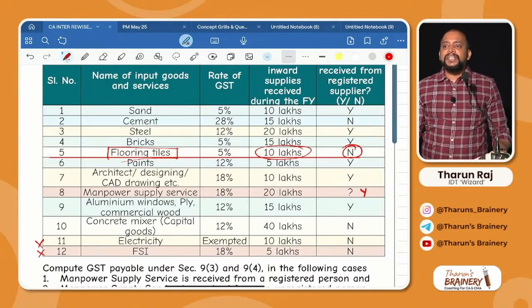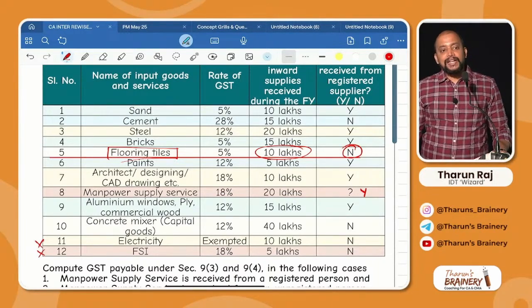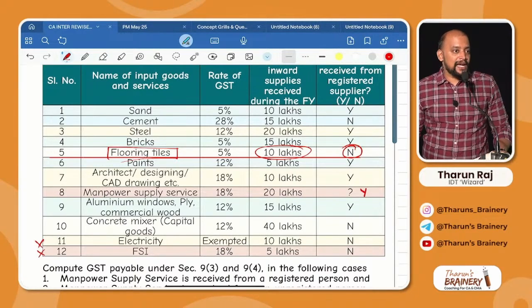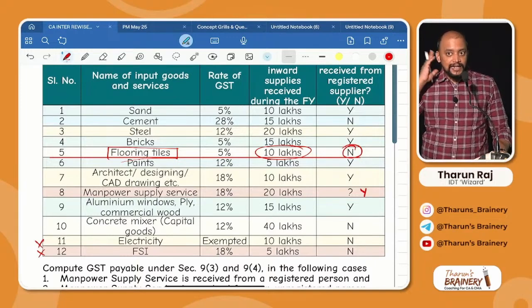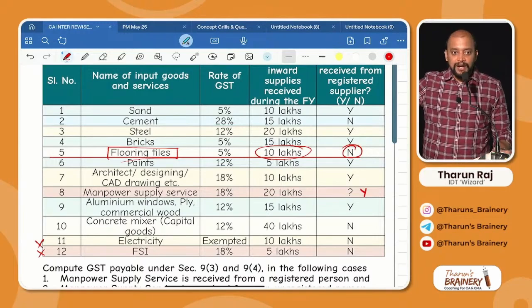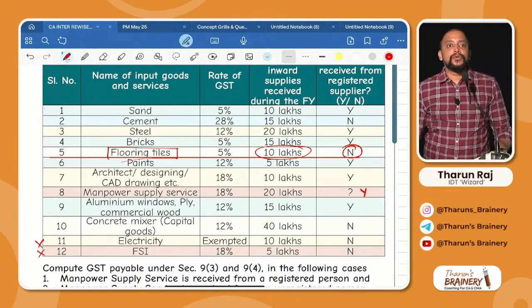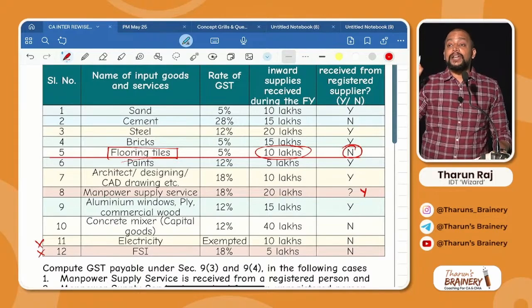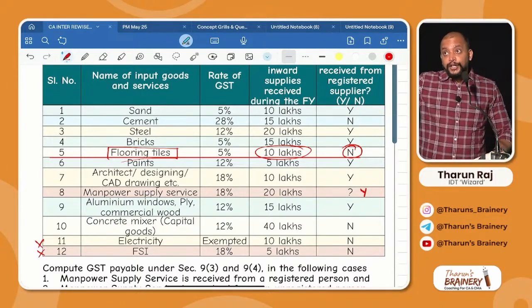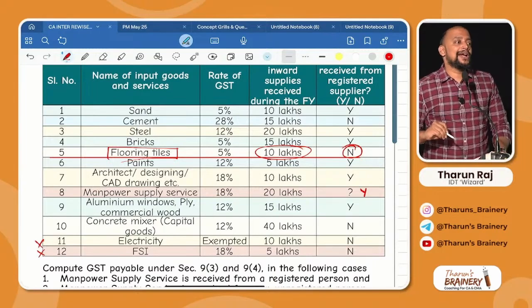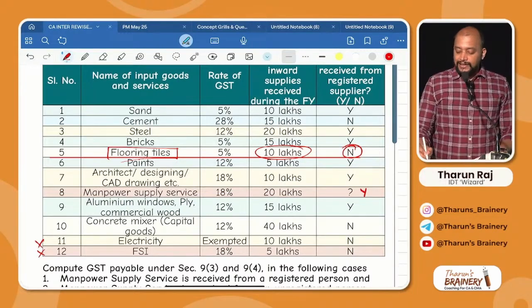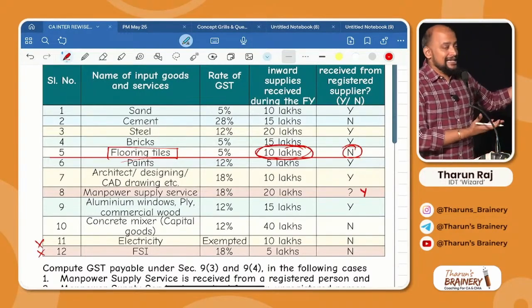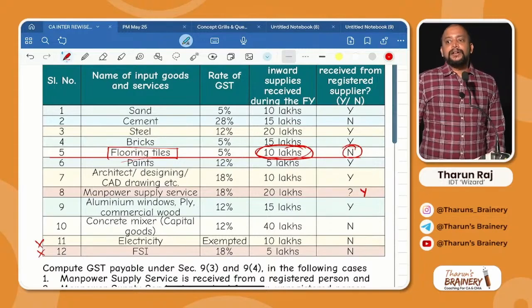So write down step 3, balance from URP divided by total inputs and input services, balance from URP. Listen and write. Balance from URP divided by total inputs and input services into 100 equals. What is the balance from URP? Only 10, because we don't have anything else in the list.